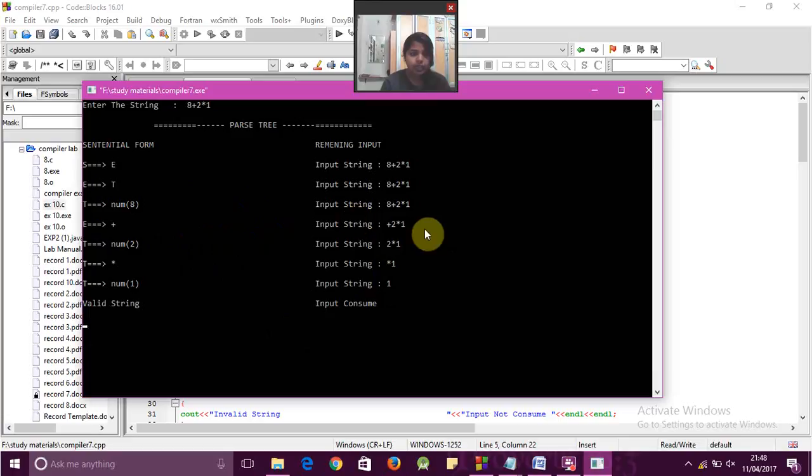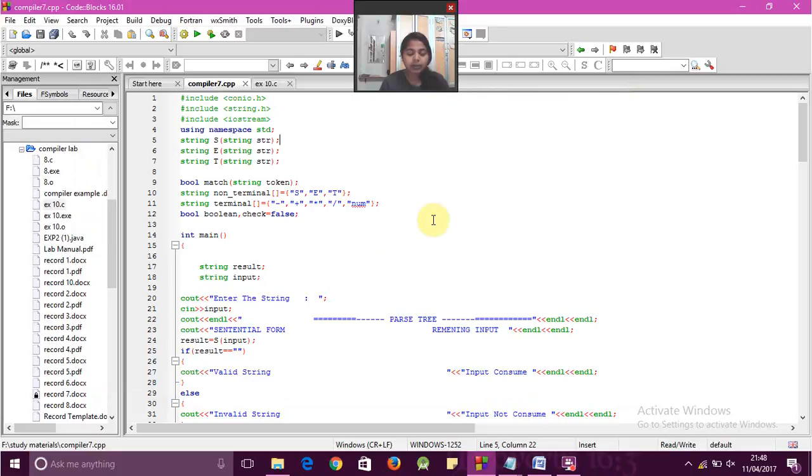The whole input goes like this: it goes to 2, then the number 2 with plus will go inside, then 2 will be there. After that, 2 will go inside, and star 1, the remaining star, will go inside, and when T goes to number, the 1 will go inside. This is my whole input for my 7th program.